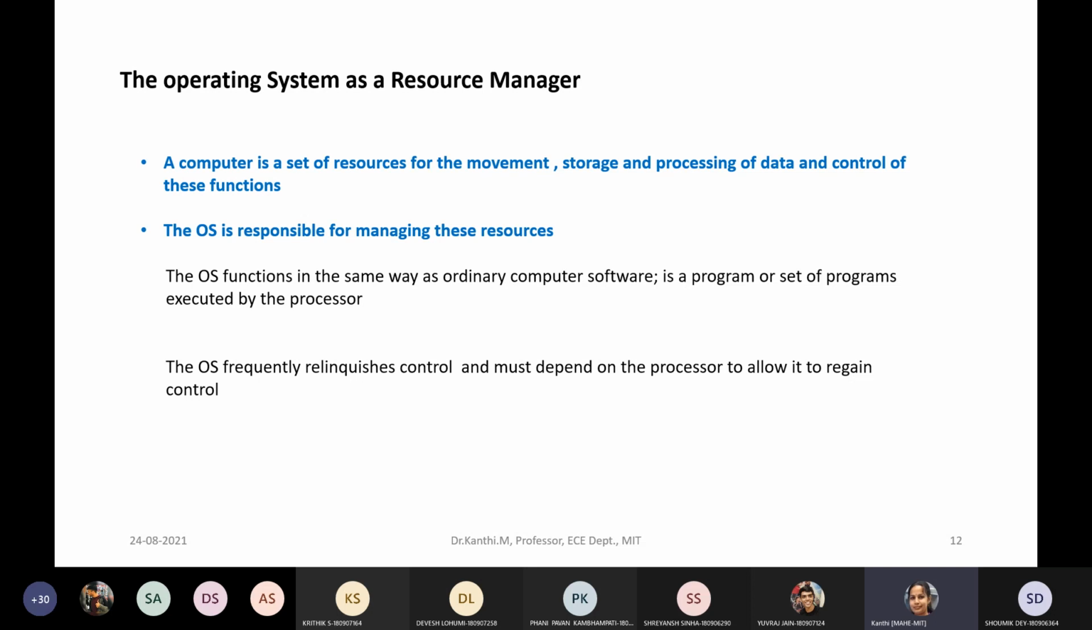So the operating system functions in the same way as your ordinary computer software. So what is an operating system? It's a set of instructions, a program. As we are aware, any program will be written in a specific location. There will be a program counter. Program counter will have the address of the instruction to be executed, and you fetch that and execute, exactly in the same way it is run. But here you call the particular program a process. You have a set of processes.